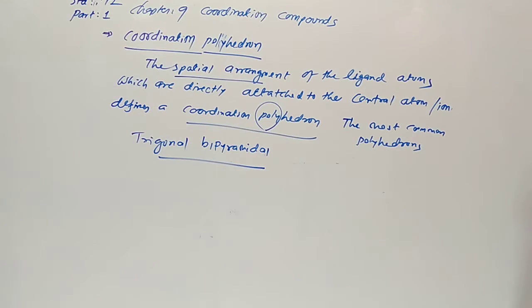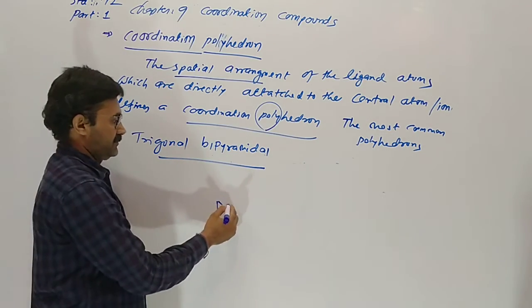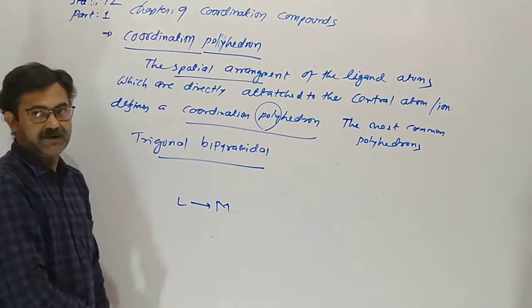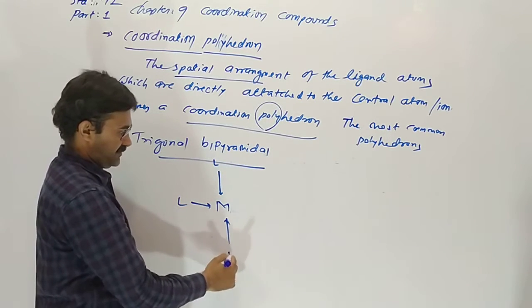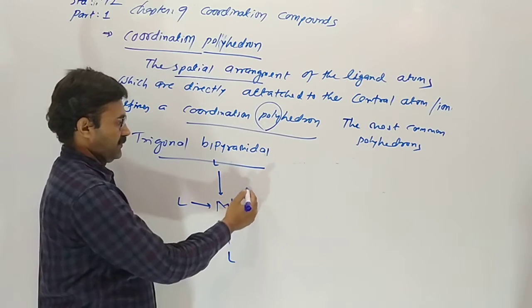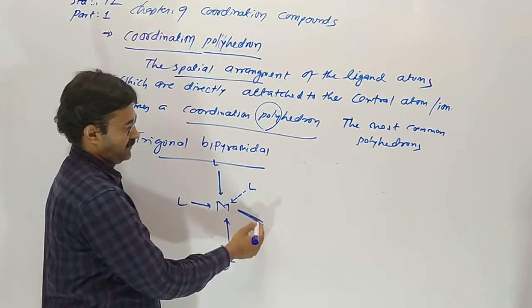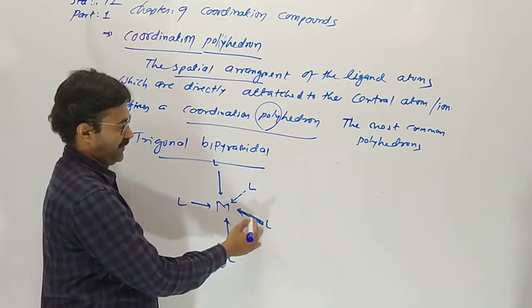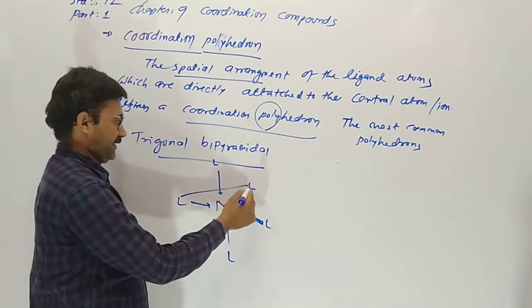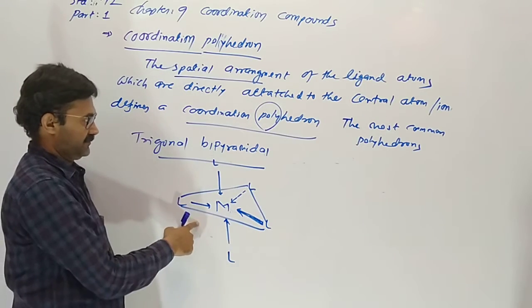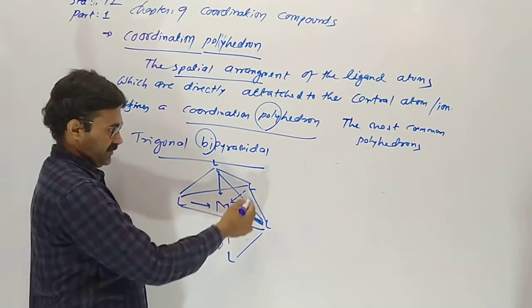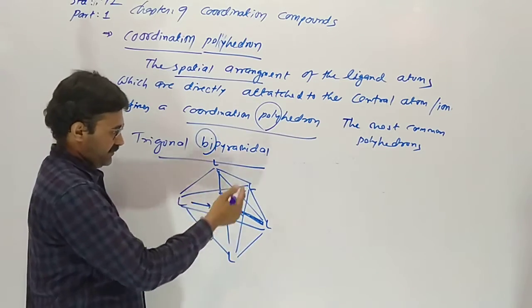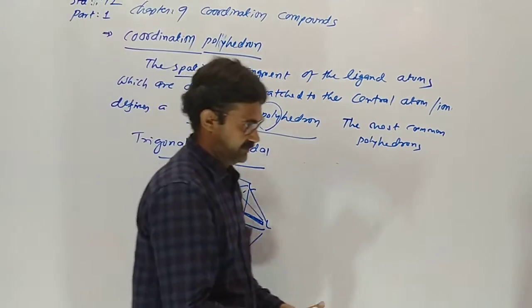Trigonal bipyramidal means these three ligands are on the same plane. One is behind the plane, one is ahead of the plane. This makes a trigonal. And bi means two. One pyramid occurs upward, and this trigonal makes one pyramid downward.